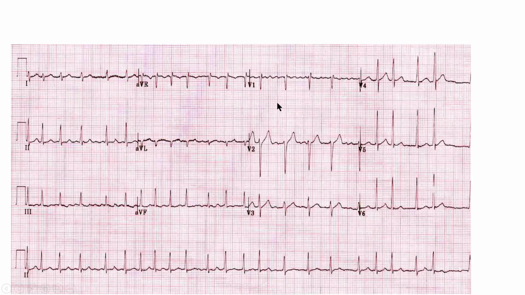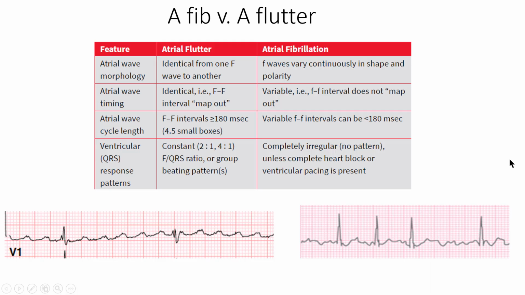Now, if we come up to V1, that's right up there by the atria, and sometimes it can give us a little bird's eye view into the atrial activity. And so if we look in V1, what we can see are these tiny little fibrillatory waves. When we take all of this together, that we have a fast rate, it's narrow complex, it's irregularly irregular with no organized atrial activity, this is of course going to be atrial fibrillation. Now, on the matter of these coarse fibrillatory waves, sometimes people will look at those coarse fibrillatory waves and think that it's atrial flutter.